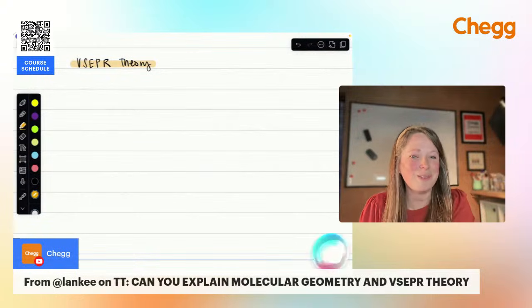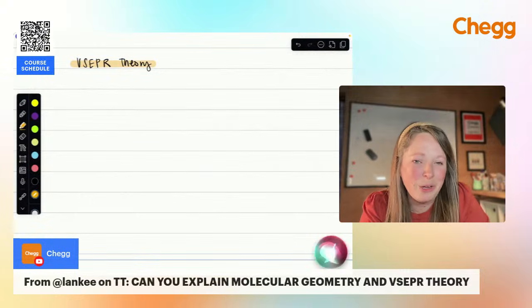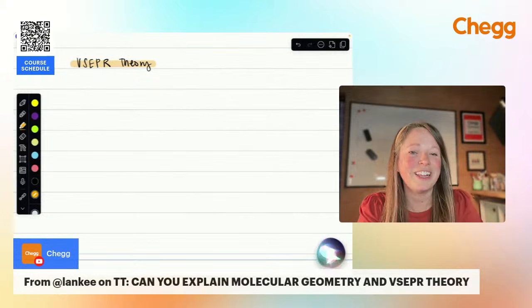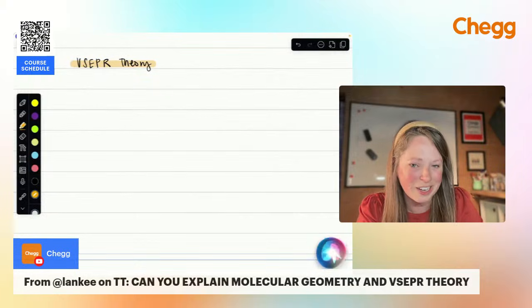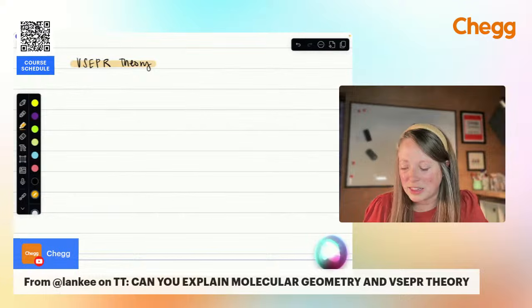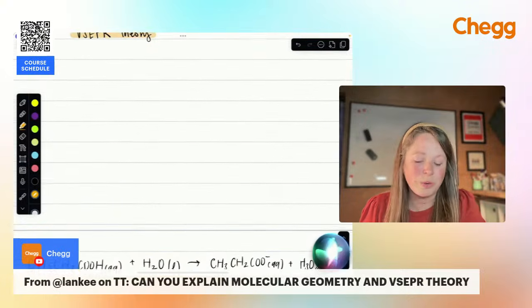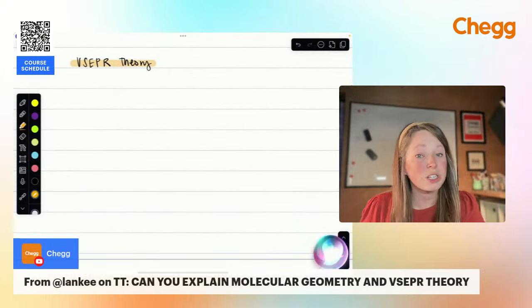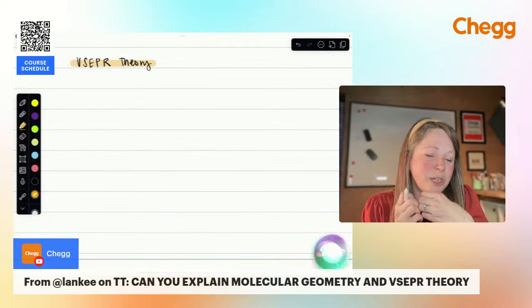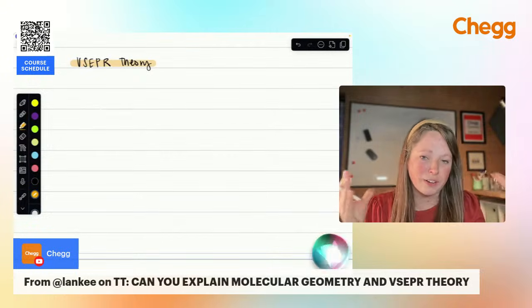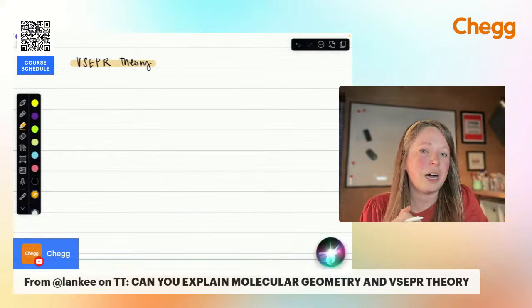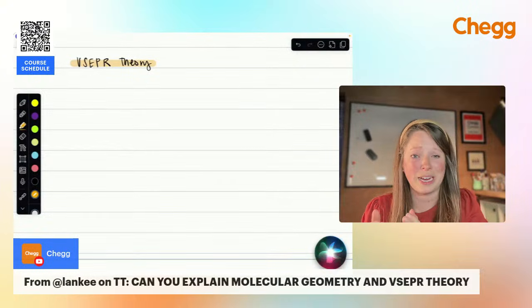It's one of those weird things in chemistry. VSEPR. Why do we call it VSEPR? It should be VSEPR, right? So, valence shell electron pair repulsion theory. It's basically this idea that the electrons are going to repel each other. Electrons are negatively charged. If I have two negatively charged electrons, they're going to want to be as far from each other as possible. So that's what this whole theory is based on.